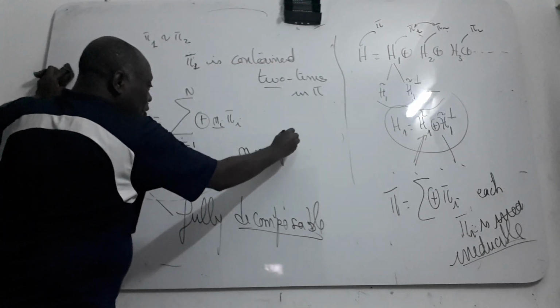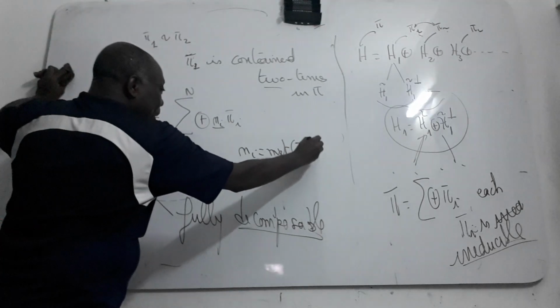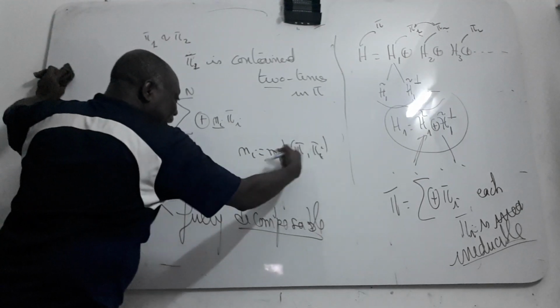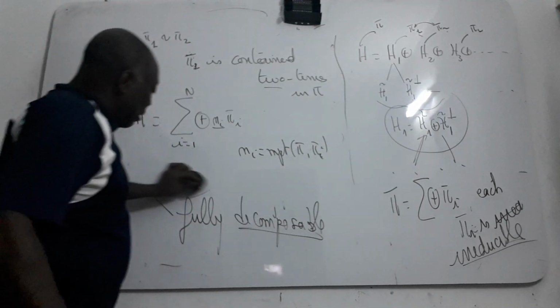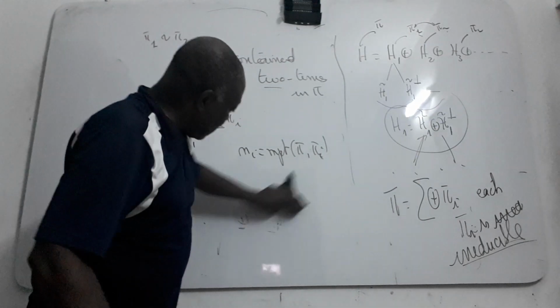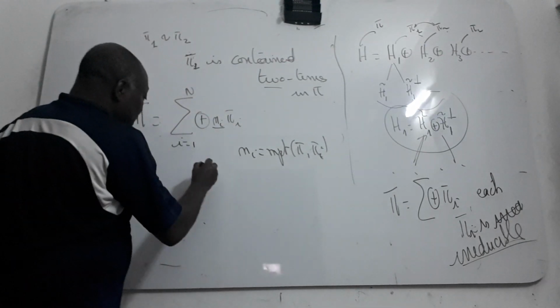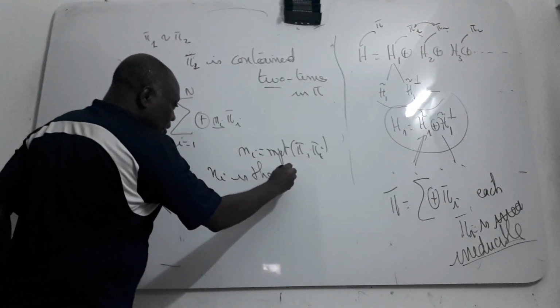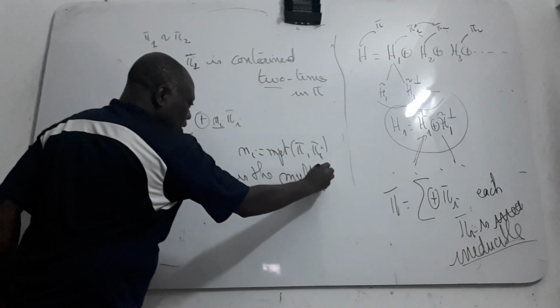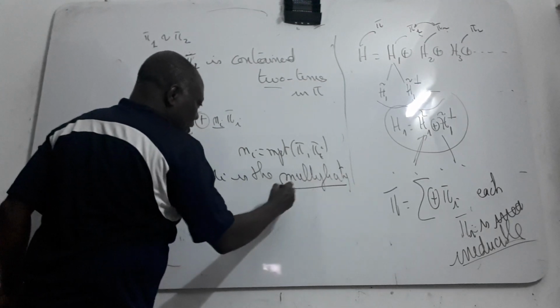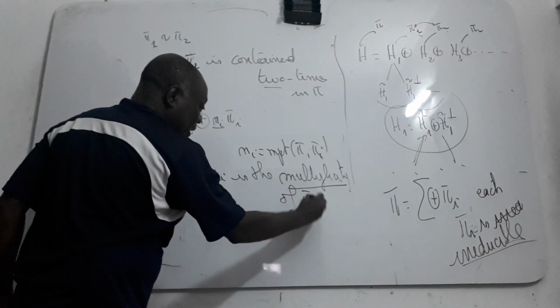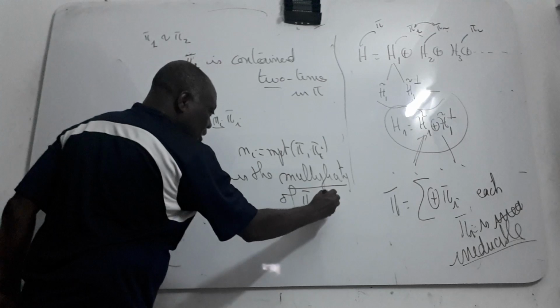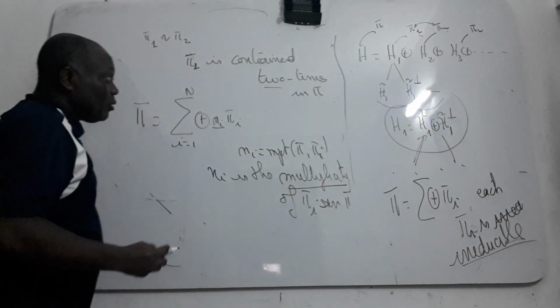We call it the multiplicity of pi I in pi. What I'm telling you, right?